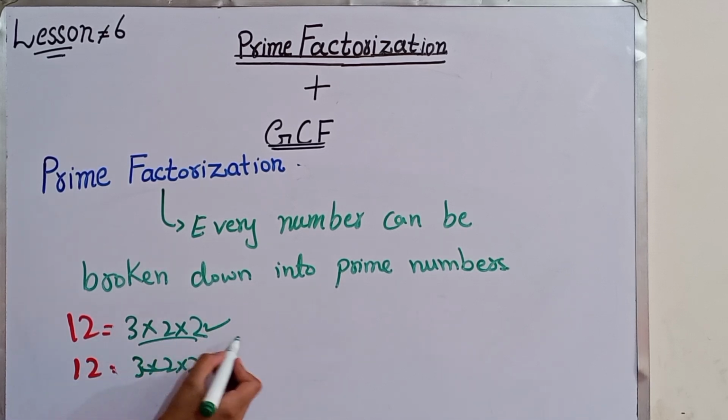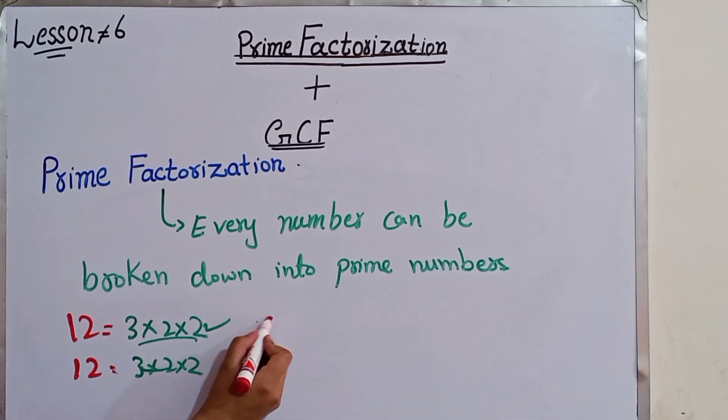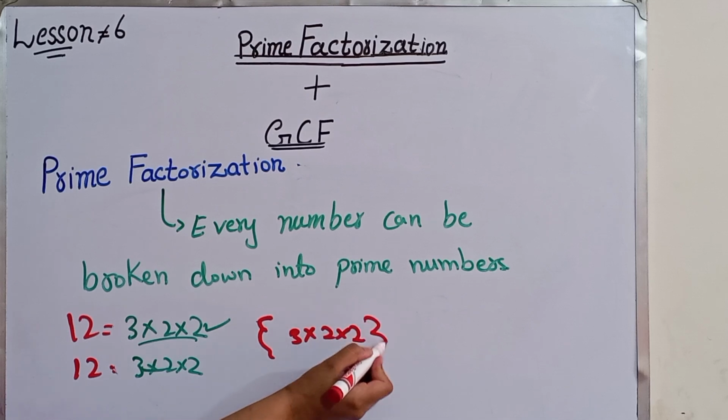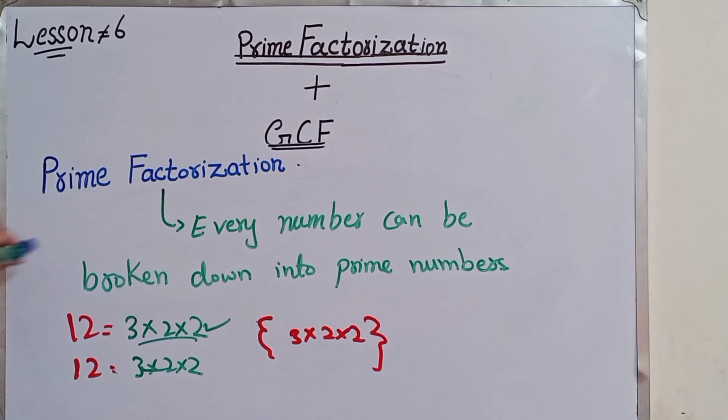So we can write one copy like this: 3 multiply 2 multiply 2. These are the building blocks. These are the prime factors of 12. Now you understand this is prime factorization. Okay, you understand this?